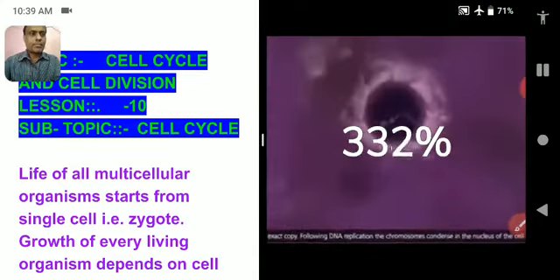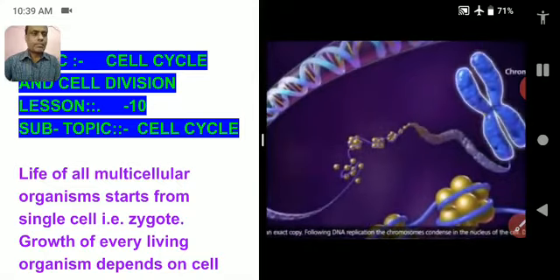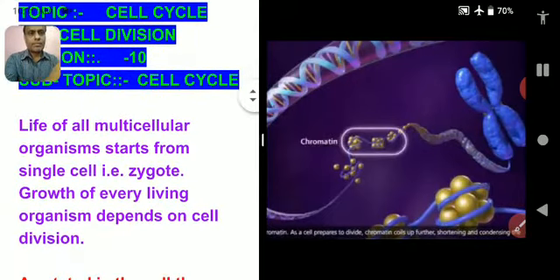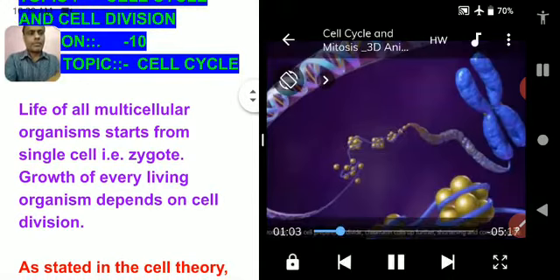Following DNA replication, the chromosomes condense in the nucleus of the cell. DNA condenses by wrapping around cores of histone proteins, forming nucleosomes. This beads on a string structure is called chromatin. As a cell prepares to divide, chromatin coils up further.